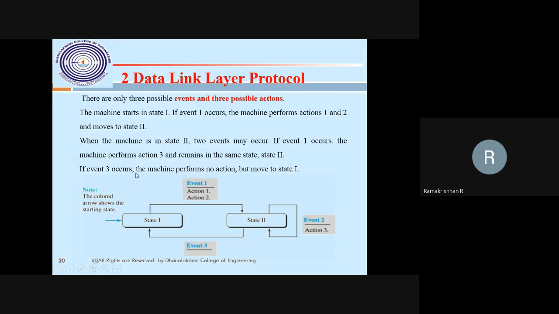Suppose receiving and sending the acknowledgement, passing the data, is a next event. Like this, events are possible in the data link layer. The FSM, if they ask 2 more questions, what is FSM? Finite state machine. A state is nothing but a level of the actions and events. How many levels are there? In the flow chart, you may write it. What is level 1, level 2, level 3?